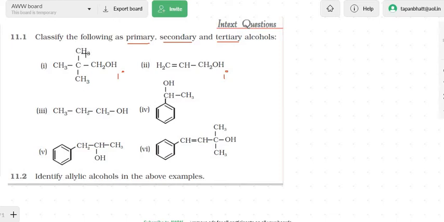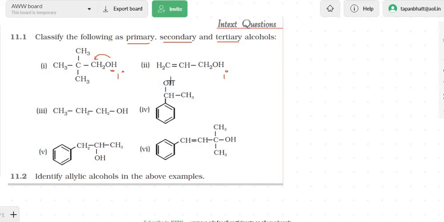It looks like it is tertiary, but please make sure your functional group is attached to which carbon? An sp3 hybridized carbon.